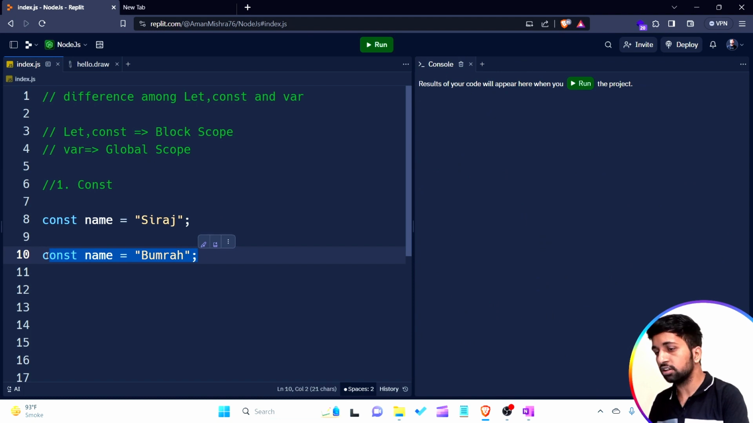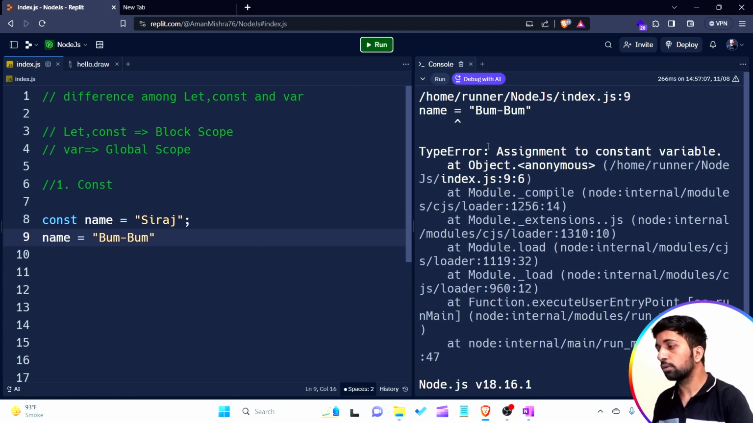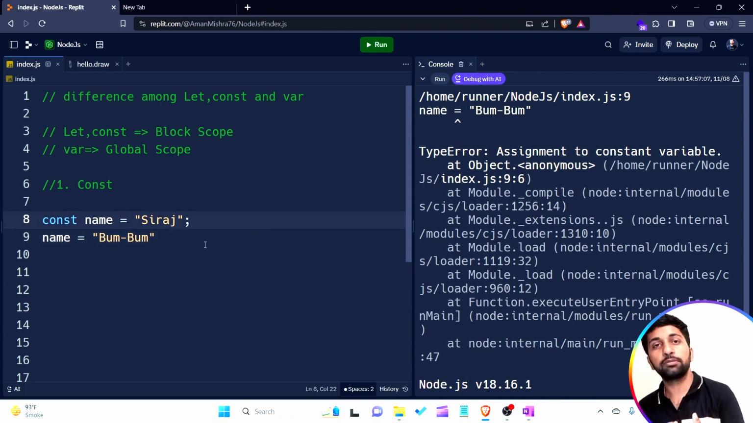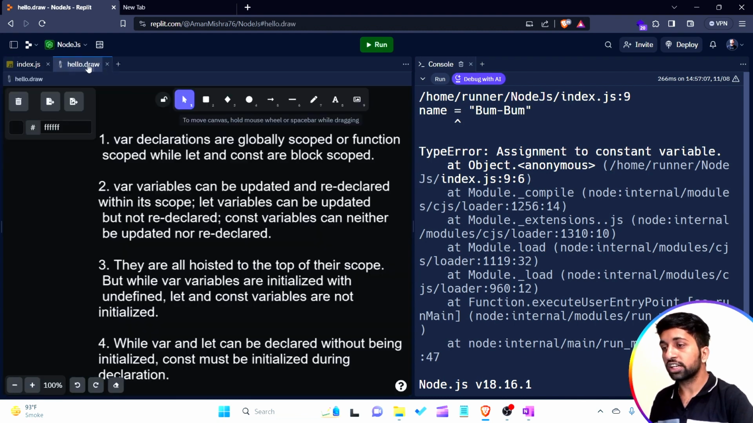The second point is, if I want to update the value, let's see, I'm not able to do that. Assignment to a constant variable, TypeError. It means if I create a variable by using the const keyword, I'm not able to redeclare that variable within that scope, and we are also not able to update the value of a const variable in the same scope. Understand? I think you understand the second point: var variables can be updated and redeclared within their scope. let variables can be updated but not redeclared. const variables can be neither updated nor redeclared.